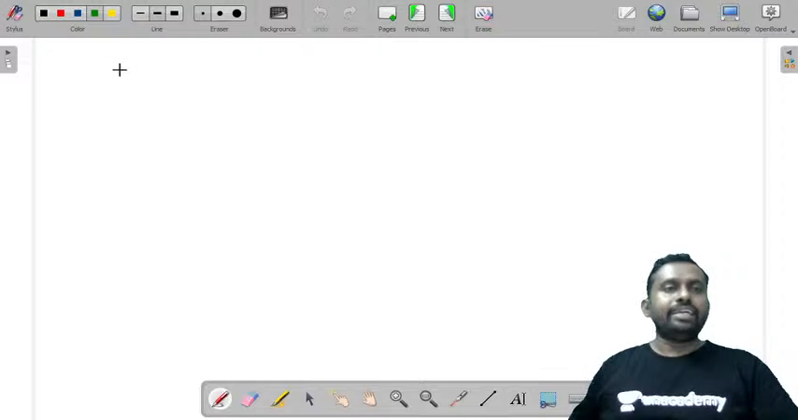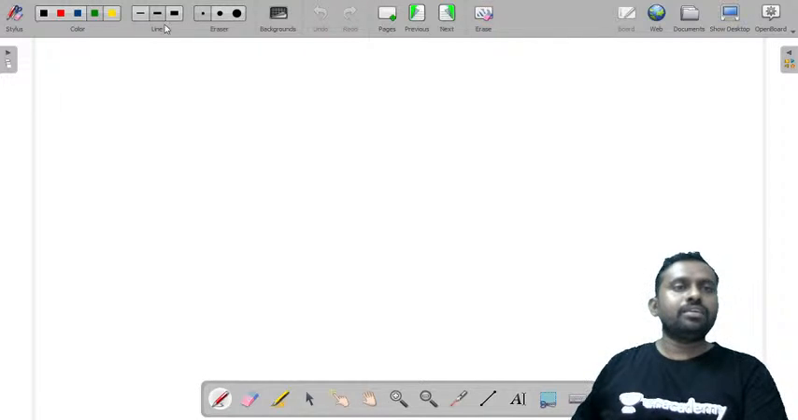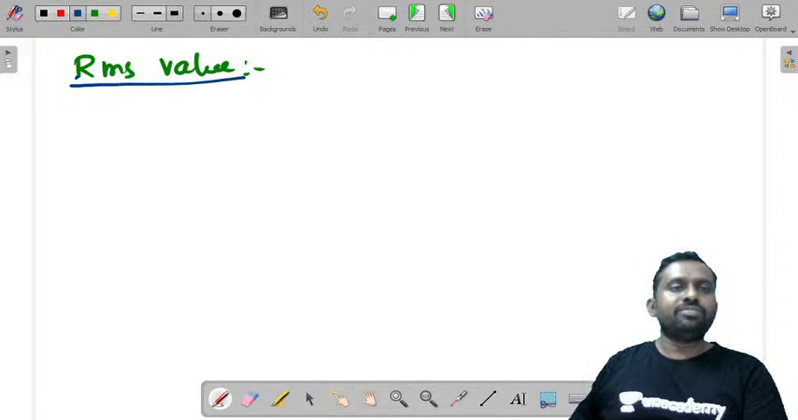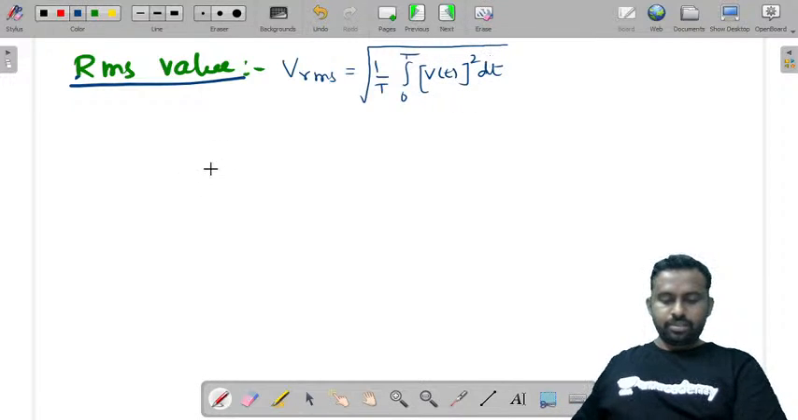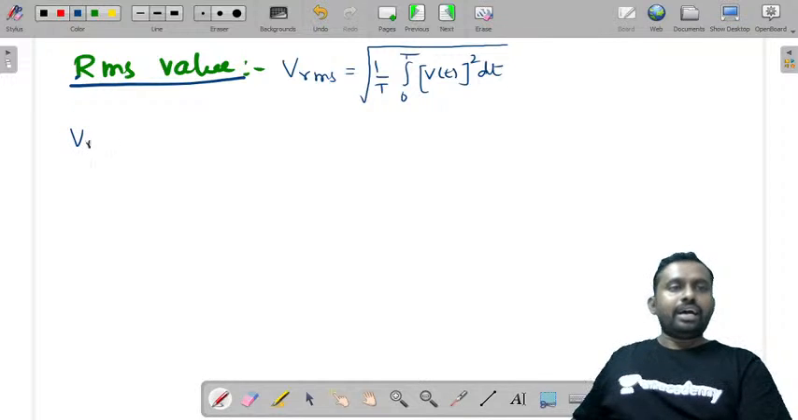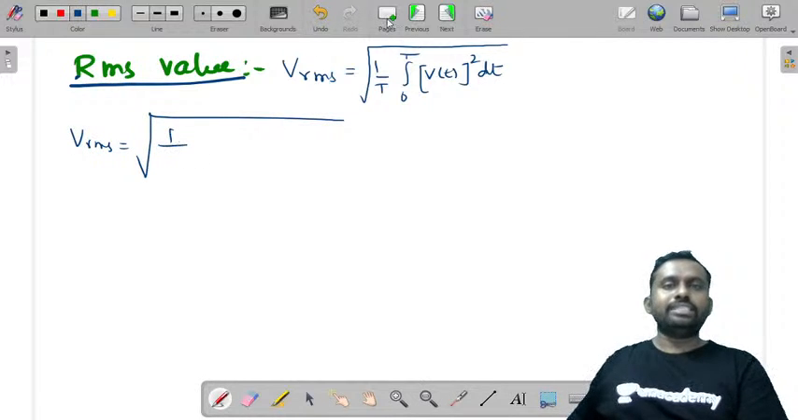Similarly, you can find the RMS value of the given waveform. What is the RMS value of the given waveform? First we write Vrms is equal to root over 1 by T integral 0 to T V of T whole square dt. So Vrms is equal to root over 1 by, what is the time period here?